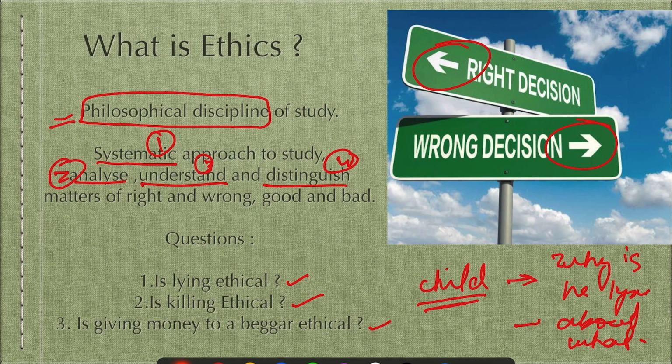Is it right or is it wrong? So we analyze the situation, we analyze the context, and then we reach an answer. This is all about ethics, and this is how we are going to analyze it. There are various approaches of analyzing this, of understanding this and distinguishing between right and wrong.